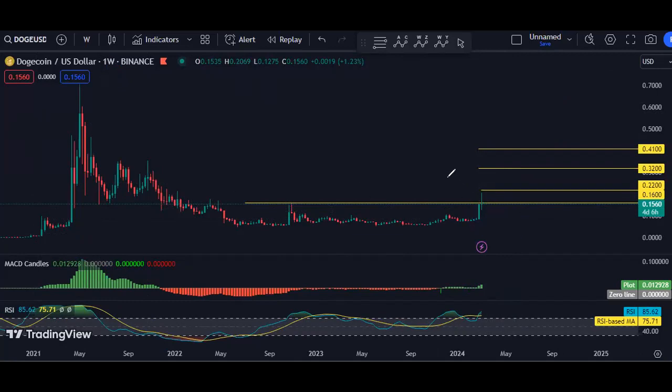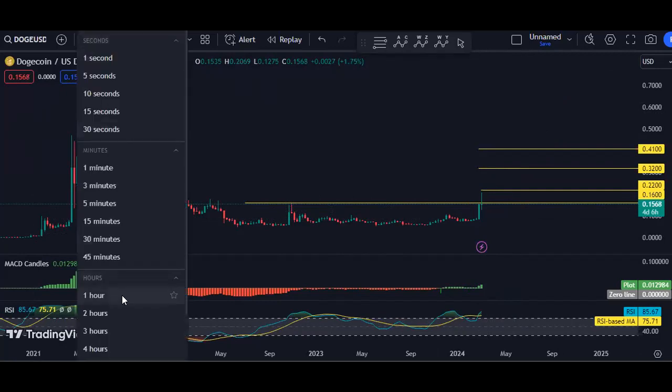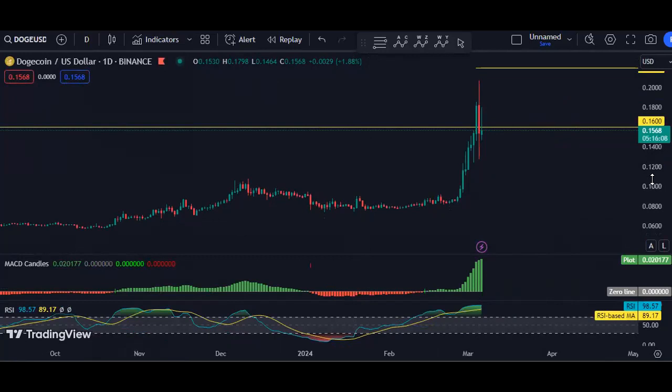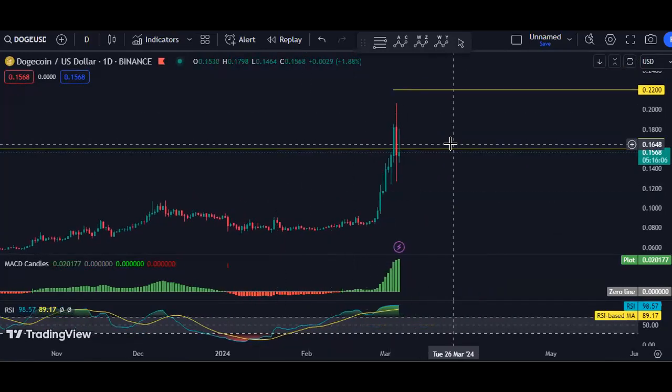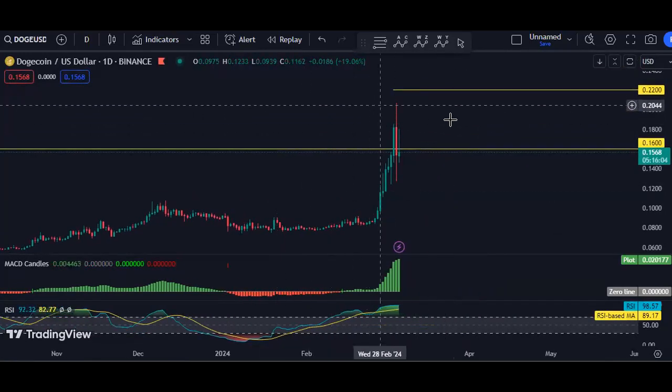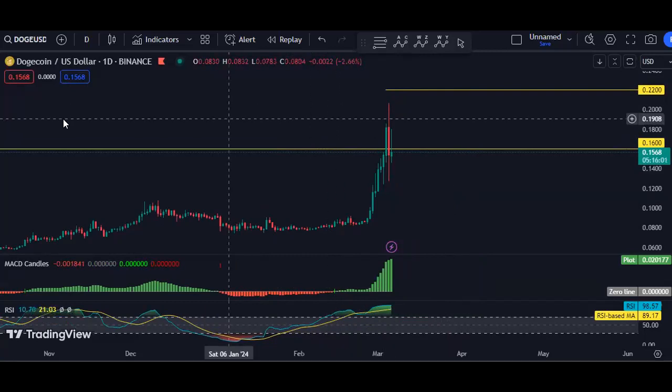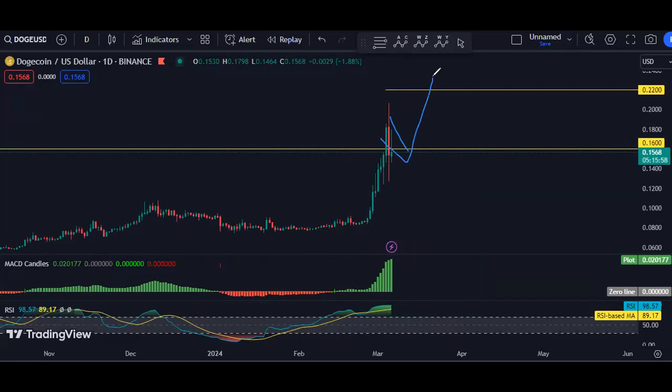Anyway, with the breakout of the 16, I'm looking for 22, 32, and 41. And with the breakout of the 41, then we can look for the all-time high. This is the next resistance we're looking for. At this point, we have to wait and get the daily correction, as I mentioned. As we can see, after the breakout of the 16, the price even tagged the 20. Now we want to see whether this is the correction for continuation or not.